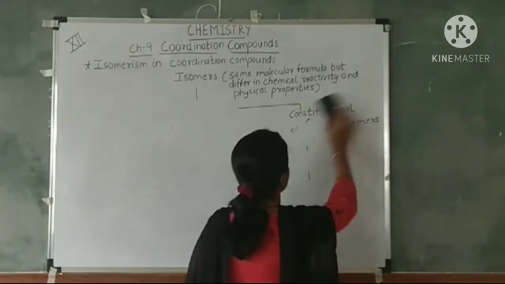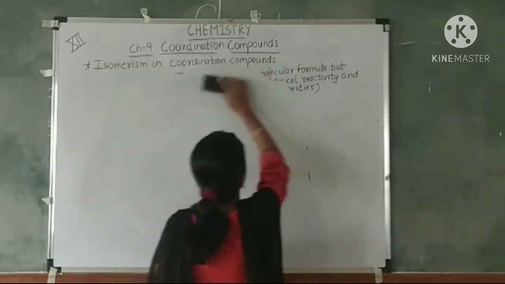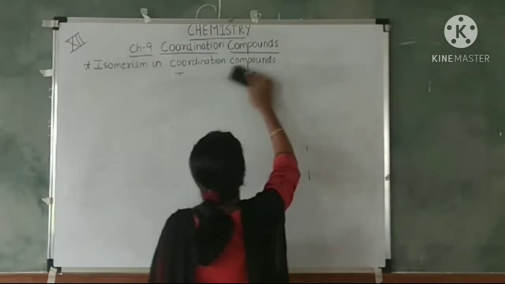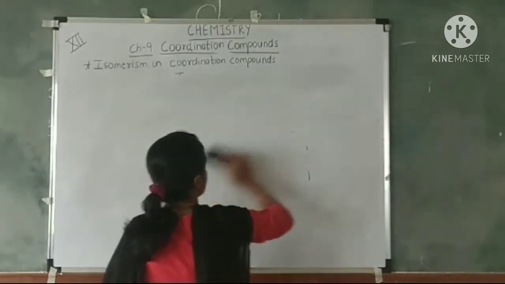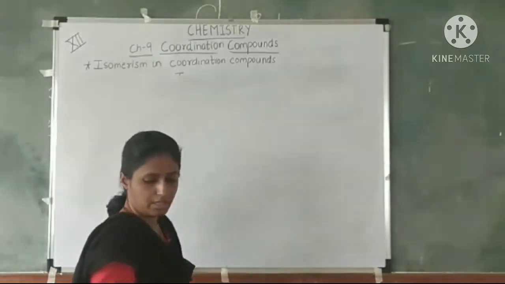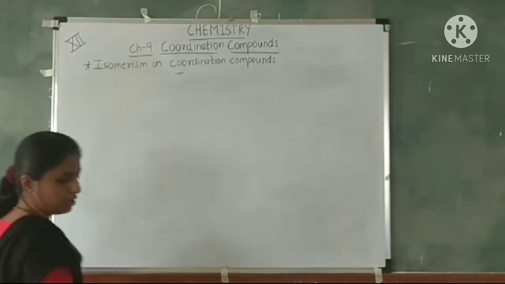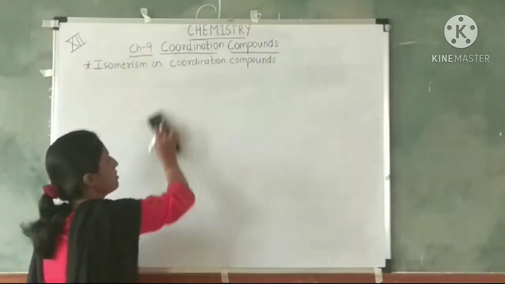Geometrical isomers are observed in square planar complexes and octahedral complexes.